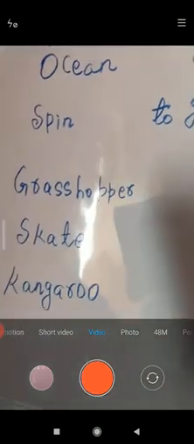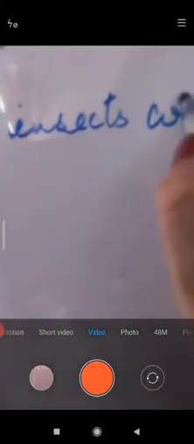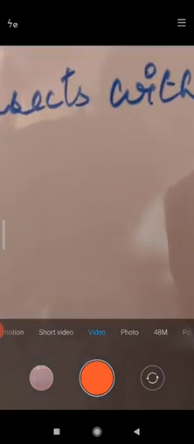What is the meaning of grasshopper? Yes, an insect with 8 legs.